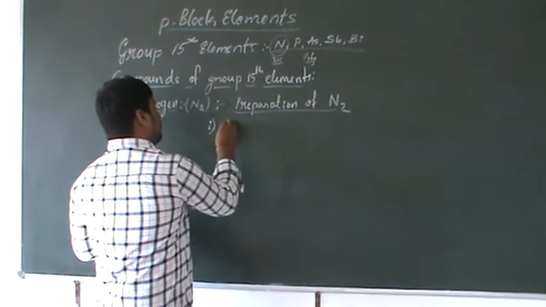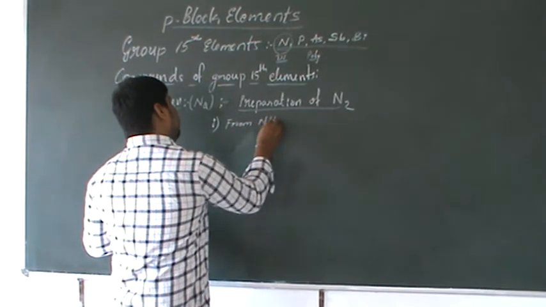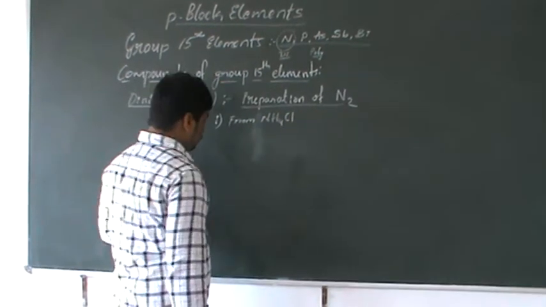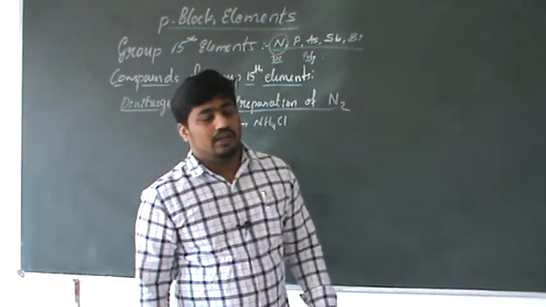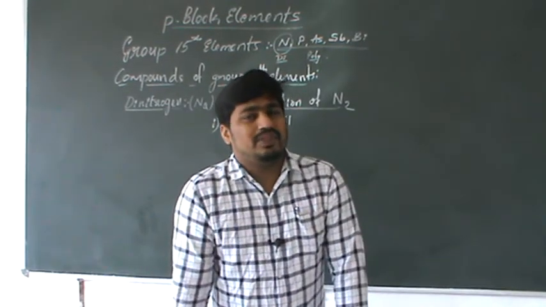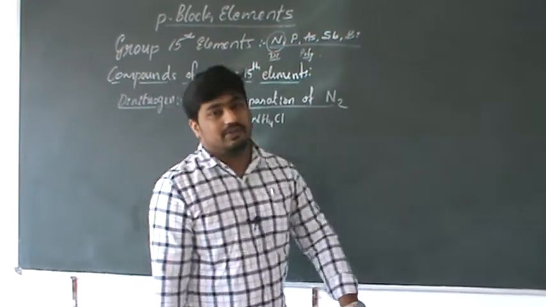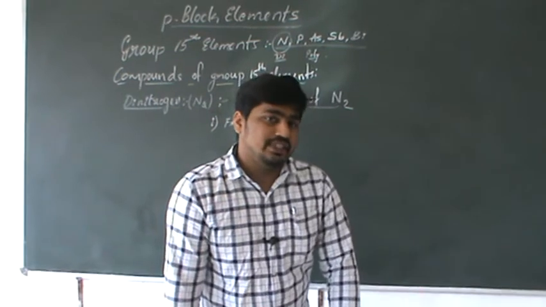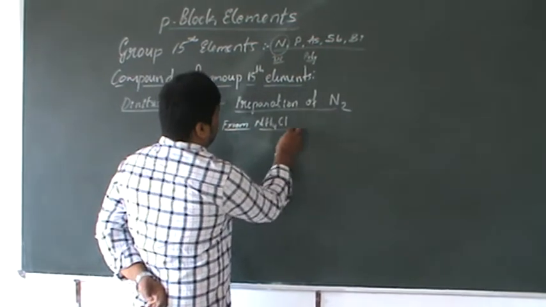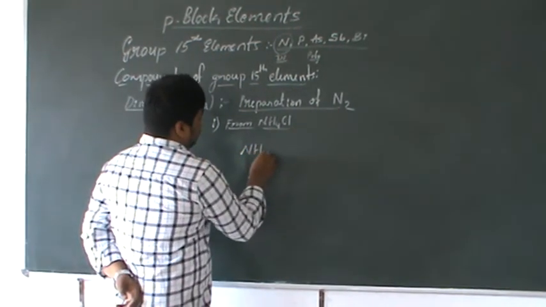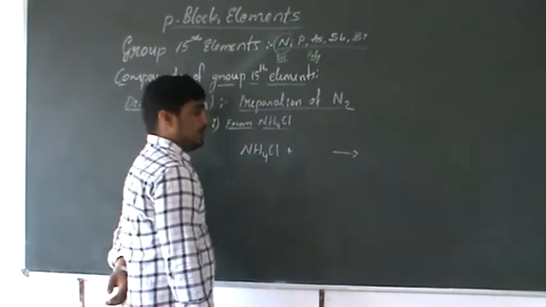The first one is from ammonium chloride. There are three important methods given in your syllabus. The methods of preparation are not much important, but for knowledge purposes we need to know the methods. What happens in the preparation of dinitrogen when ammonium chloride is used? Which reagent is required?